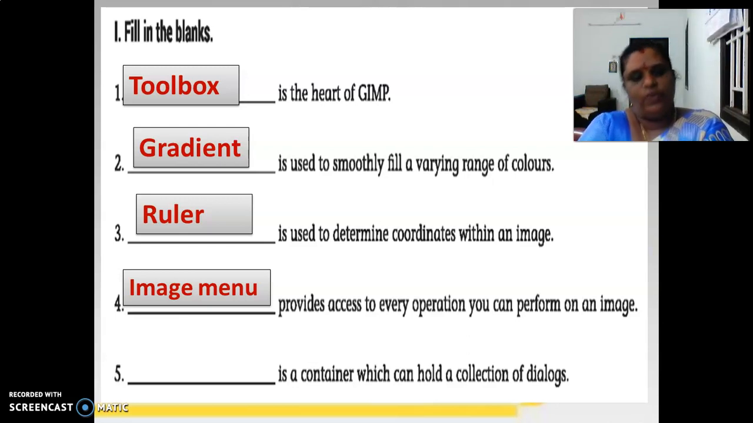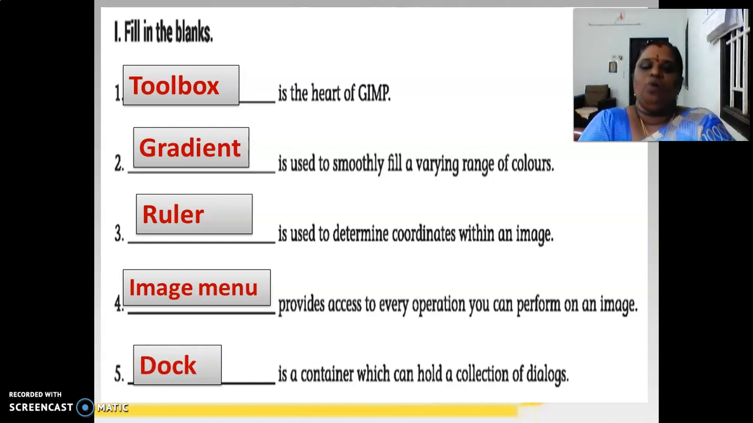Yes? The next one. Dash is a container which can hold a collection of dialogues. Which is a container? Dock. Yes? Dock is a container which can hold a collection of dialogues. Have all written this? Fill in the blanks. You can enter into the next one.